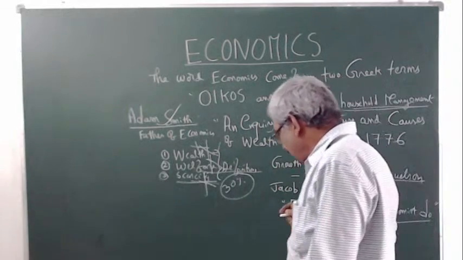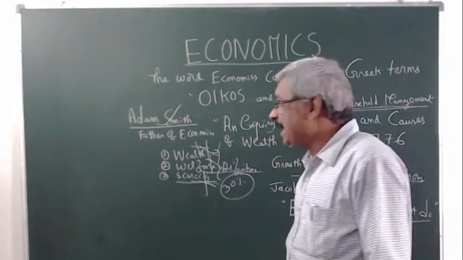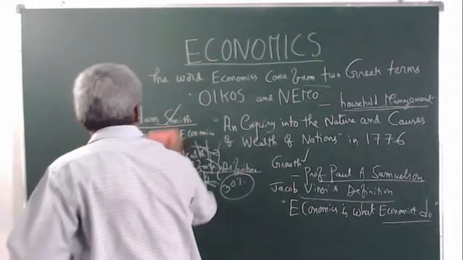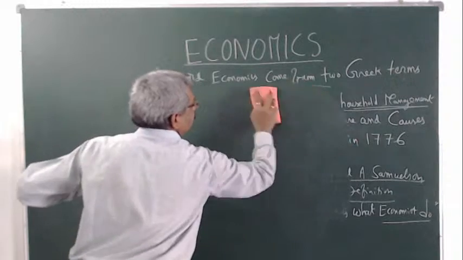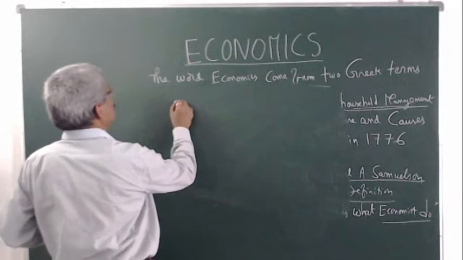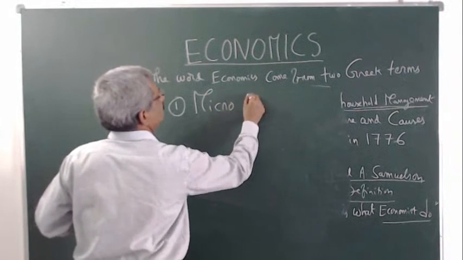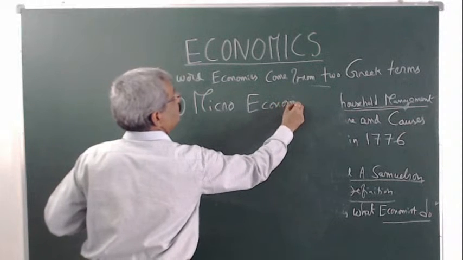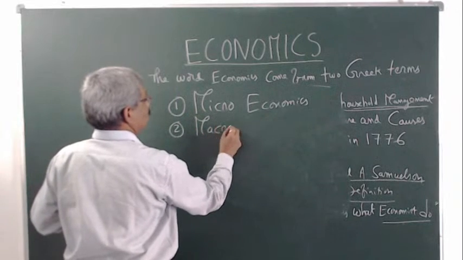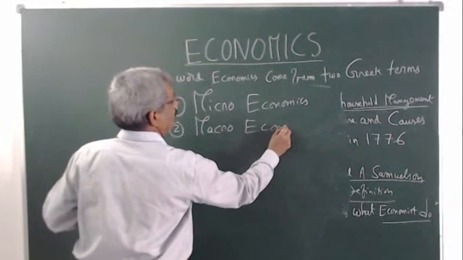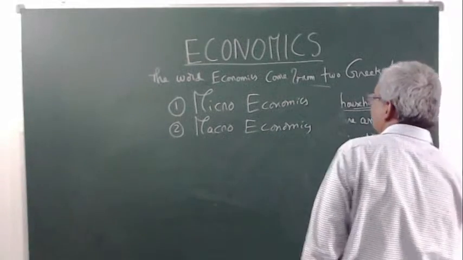Now economics is divided into two types: microeconomics and macroeconomics. Microeconomics and macroeconomics. First of all, microeconomics.